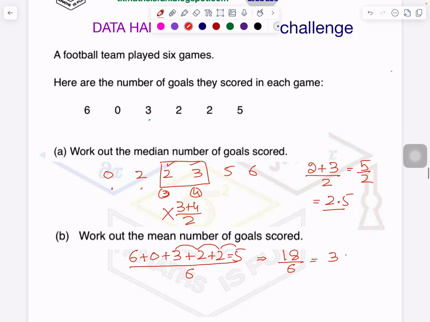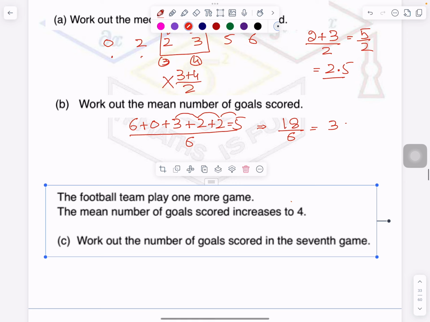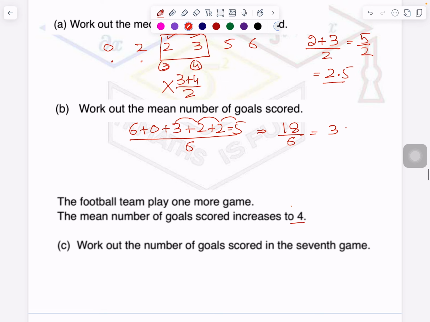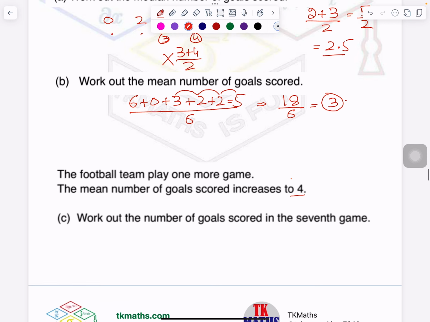And okay, let's see this. The football team play one more game. Right now 6 games have played. The mean number of goals scored is to increase to 4. So what was the mean earlier? 3. But now what is the mean? Mean is 4. Work out the number of goals scored in the 7th game. So what comes in your mind?